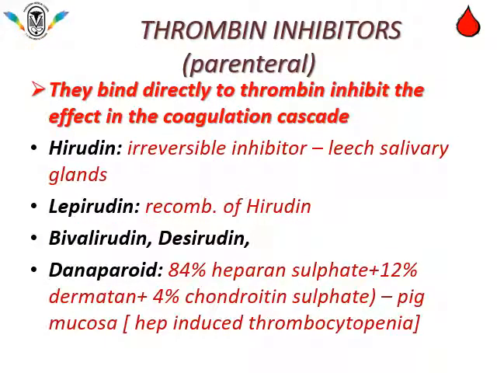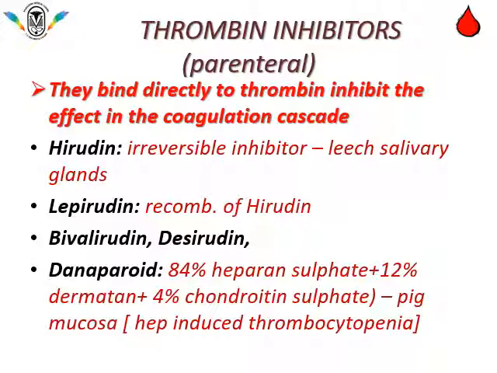Then we talk about direct thrombin inhibitors. Direct thrombin inhibitors are the drugs which do not need antithrombin 3 as a receptor. They directly bind to thrombin and inhibit the formation of thrombin in the coagulation cascade. They can also be divided into parenteral and oral. Parenteral direct thrombin inhibitors are hirudin, an irreversible inhibitor obtained from leech salivary glands. Lepirudin is a recombinant fraction of hirudin. Other drugs are bivalirudin, desirudin, and danaparoid.